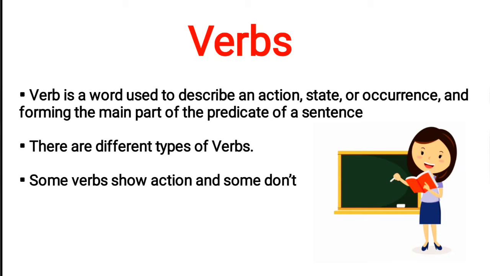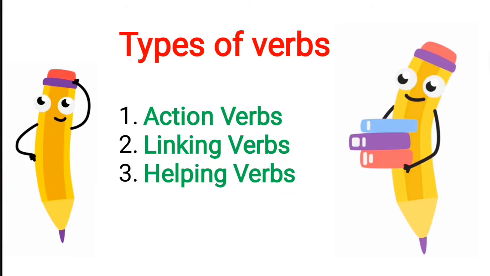There are different types of verbs. Some verbs show action whereas some don't. So let us start with different types of verbs. There are three different types of verbs: action verbs, linking verbs and helping verbs. Let us see all of these different types of verbs one by one with the help of examples.